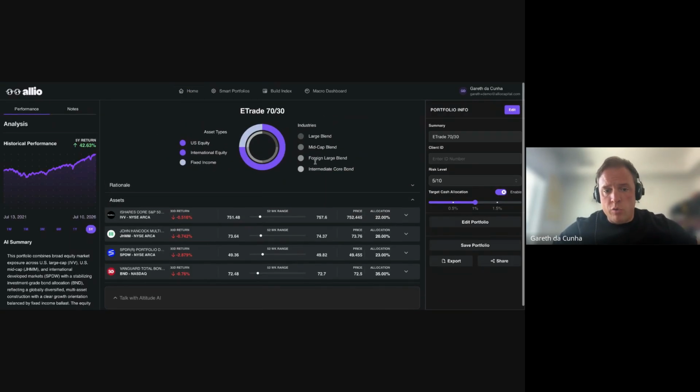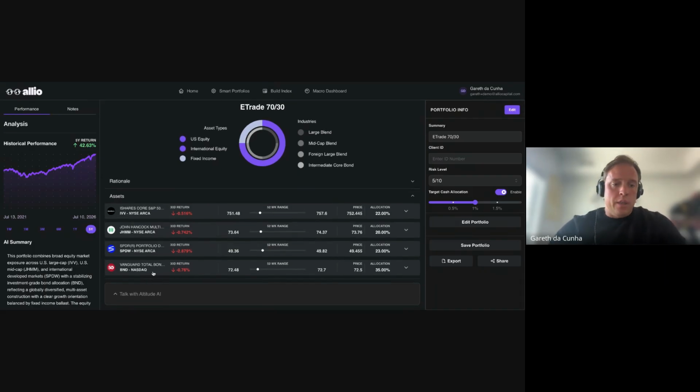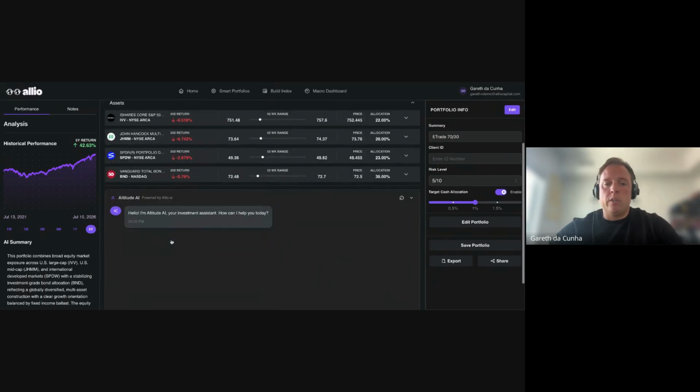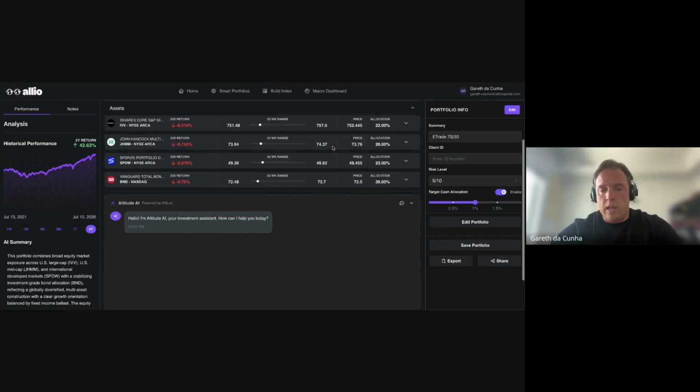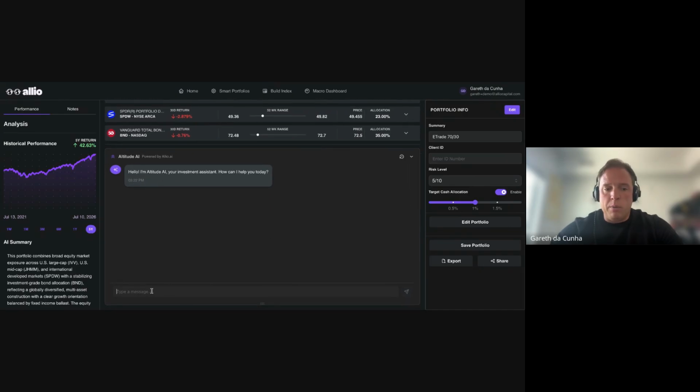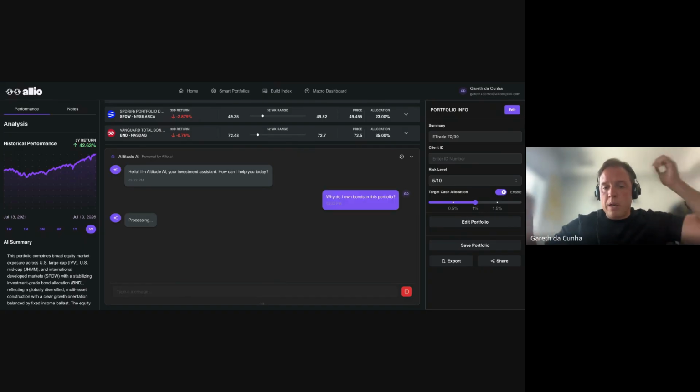So again, here I have the E-Trade 70/30 portfolio. There may be a change or two here in this portfolio, but for all intents and purposes, we can treat it as is. And then all I did to get this portfolio uploaded into the system is I just pulled a CSV of it with positions and percentage allocation and uploaded it using the upload button. And now all I have to ask is, why do I own bonds? Cool. Why do I own bonds in this portfolio?